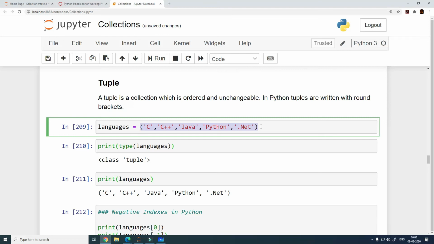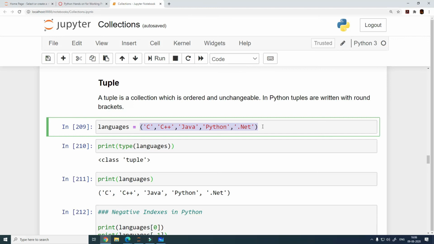And what all you can contain within a tuple, you can define it the same way as you define a list, which means it can contain a string, a number, a floating point number, a boolean, or it can contain another list or a tuple in itself. But once defined, you cannot really change it. So you can think of this collection, which is a tuple, as a read-only list, right? This is just for your understanding, guys.